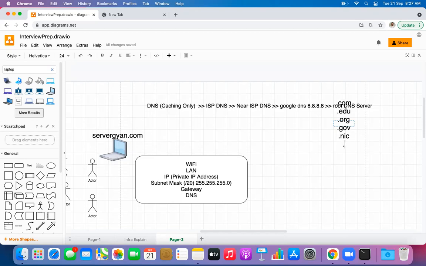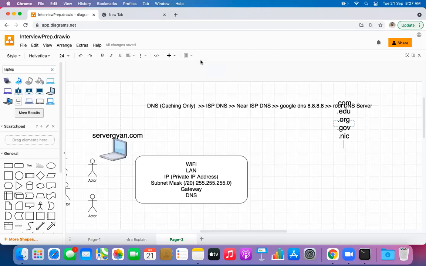So country specific domains, these are known as SLD, secondary level domain. Like .co.in, .co.uk, .au, .as, .ki. These sort of third level domain, they are known as second level domain. Like Google has google.co.in for India.